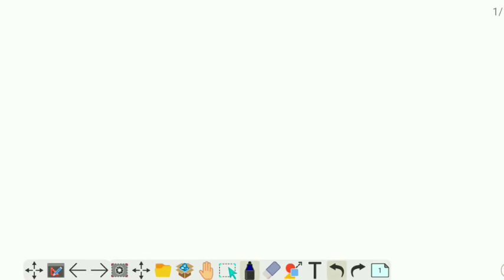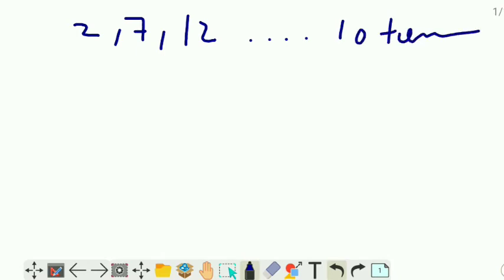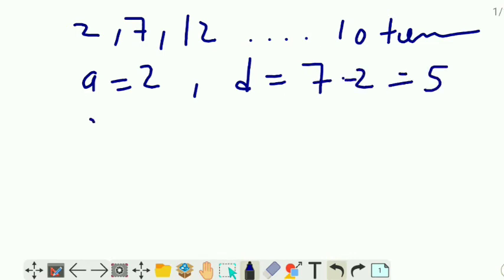Question is asking you how many terms of the AP. First we will take the question of the sum. Question asking you: 2, 7, 12, to 10 terms. So a is equal to 2. D is equal to a2 minus a1, that is 7 minus 2, so it is 5, and n is equal to 10. Any problem? Because it is given here 10 terms.